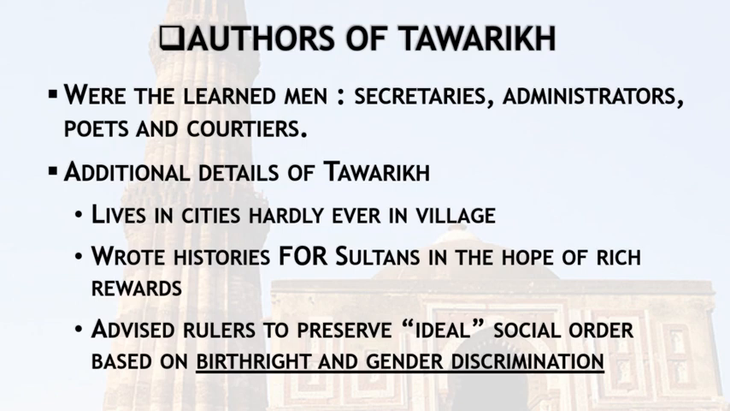They also wrote histories for sultans in the hope of rich rewards, as the Brahmins used to write prashastis for reward. In the same way, the writers of the tarikh wrote histories of sultans in the hope of rich rewards. Apart from that, the writers also included the ideal social order, like birthright and gender discrimination.